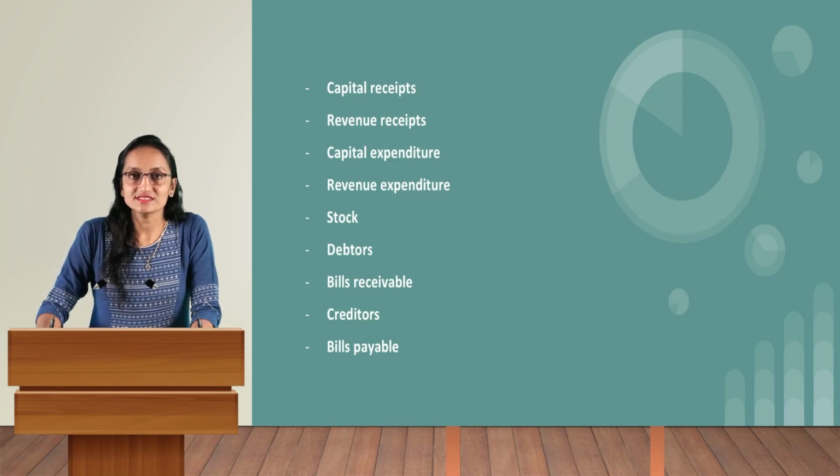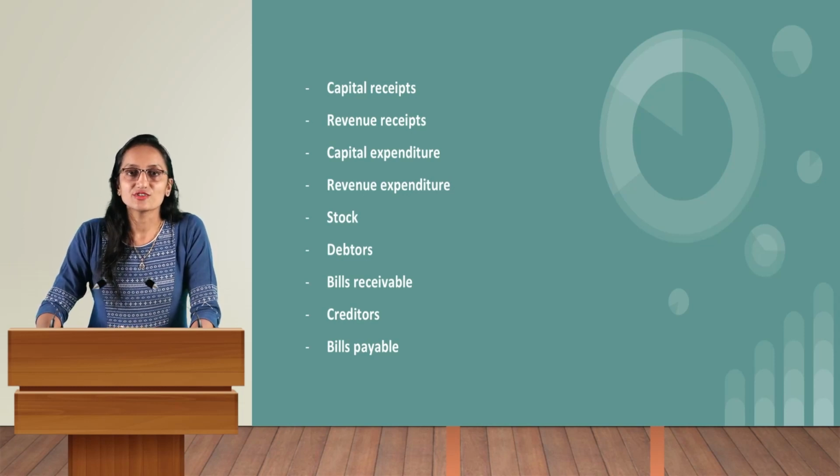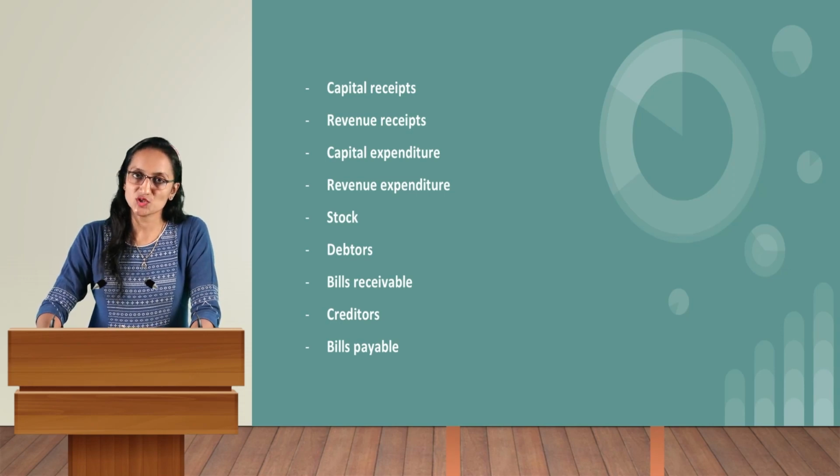In the same way, for creditors. Creditors means a person to whom we are going to pay the money. As a business owner, he is liable to pay the money to the person from whom he has purchased the goods or services on credit. That means a business owner has to pay the specified amount on the maturity date, as mentioned, to that person. So that person becomes a creditor for this business owner.